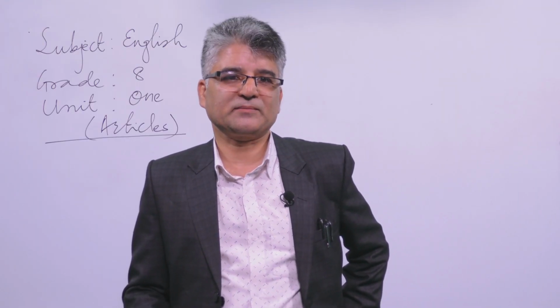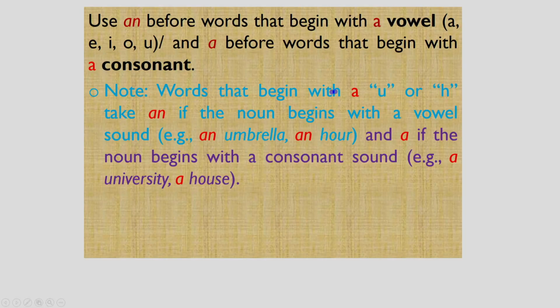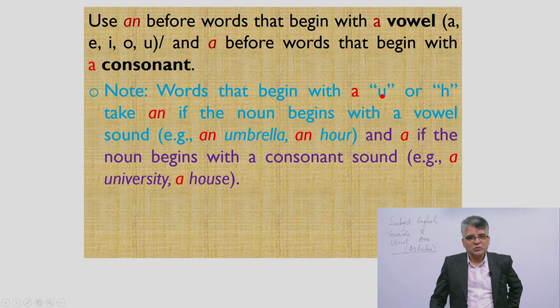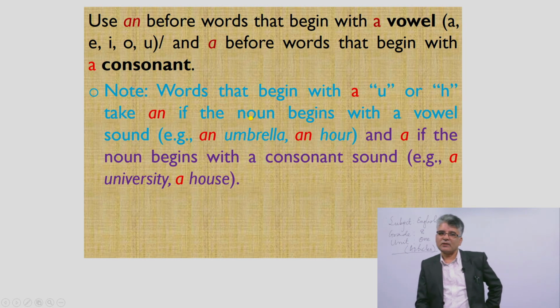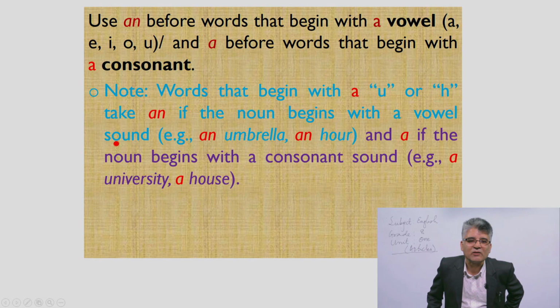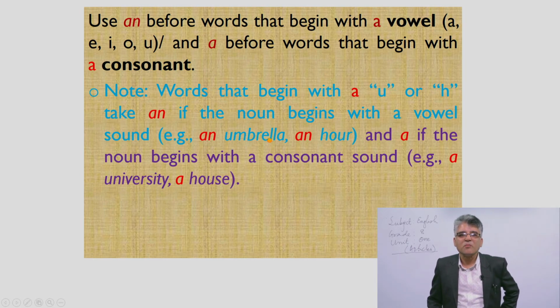Let's see the example. Words that begin with a, e, i, o, u take an if the noun begins with a vowel sound. I discussed previously, just like umbrella.